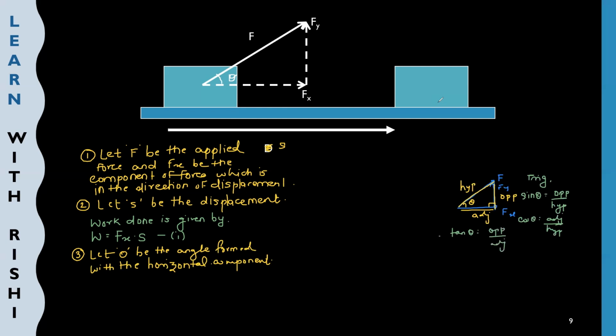So these are the three basic formulas. One is sine theta, which is opposite upon hypotenuse. Second is cos theta, that is adjacent upon hypotenuse. Third is tan theta, which is equal to opposite upon adjacent. Right?